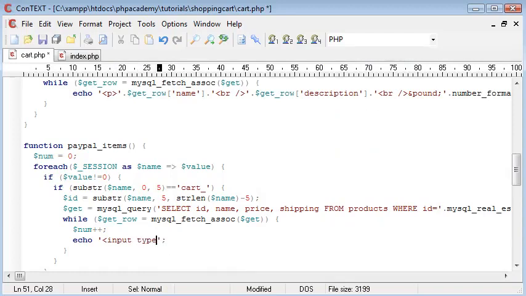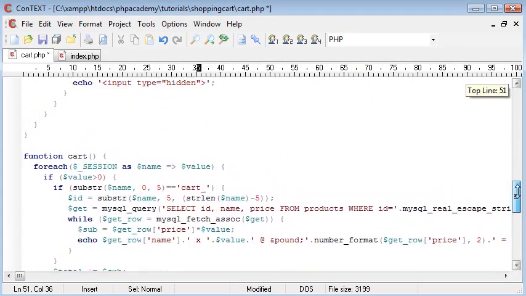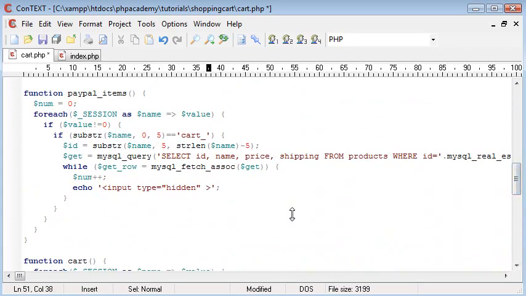So I'm going to say input type equals, and this is hidden like all of our other ones here, and the name equals item number underscore, and then we want to concatenate num. Okay, simple as that.